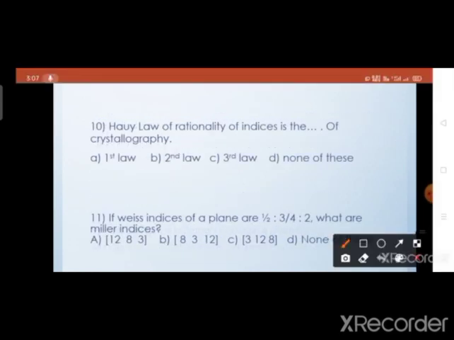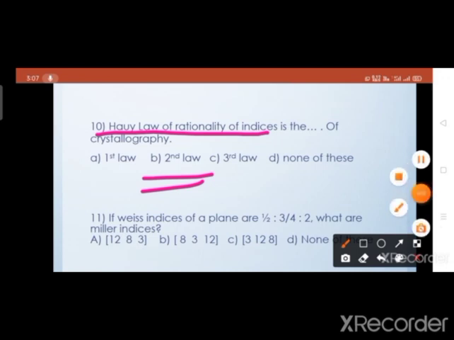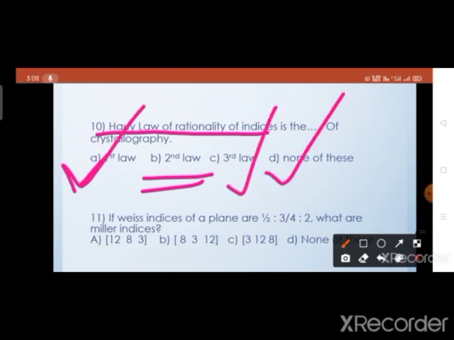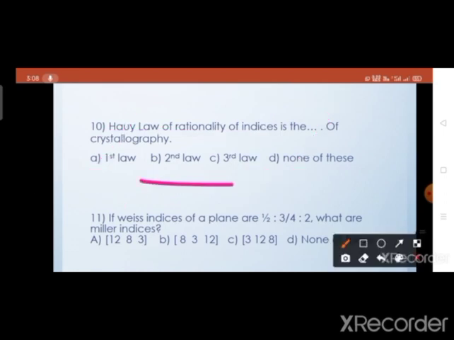In question 10, Haüy's law of rationality of indices is the dash dash law of crystallography. It is nothing but the second law of crystallography, because the first law of crystallography is the law of constancy of interfacial angle. So we can skip the first option, third option and D option. So we get the answer: option B is correct, that is the second law.